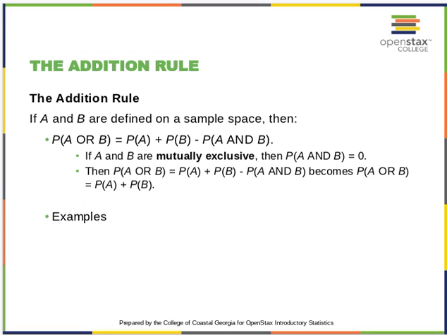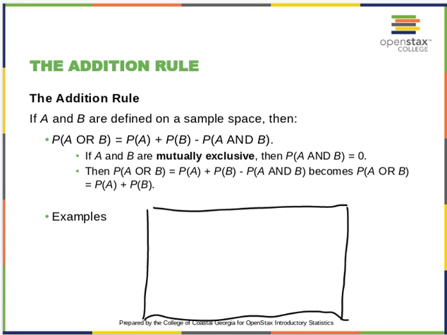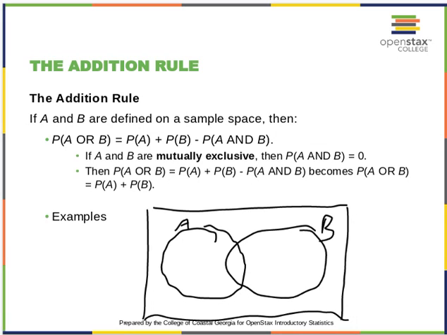I'm going to draw this out for you in terms of a Venn diagram. We'll get into Venn diagrams a little more, but almost everything that we do in statistics, I'm going to use these. So I have a space. This is the probability of A. This is B. Since they overlap, we're saying that they are not mutually exclusive. You can have A occur and have B occur, and that's this space here in the middle.